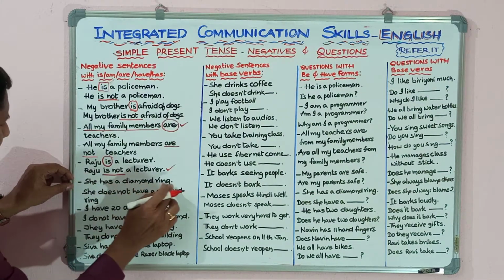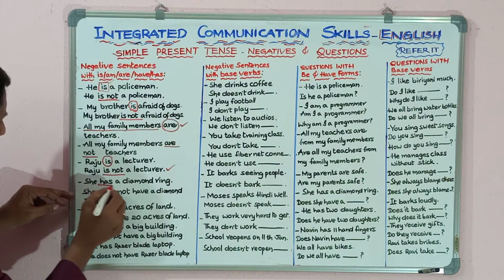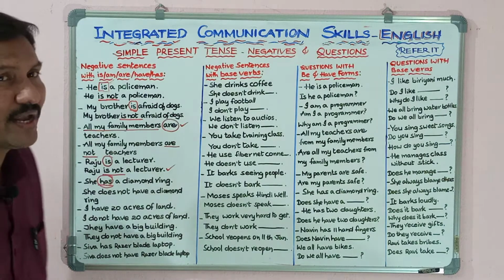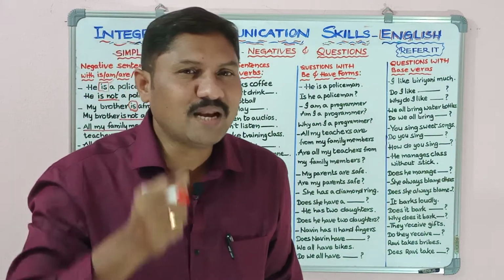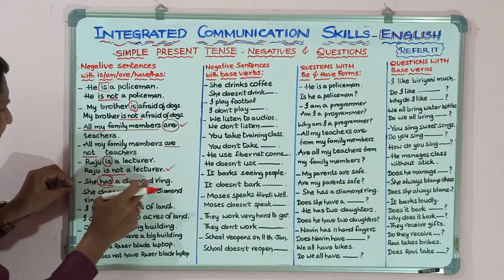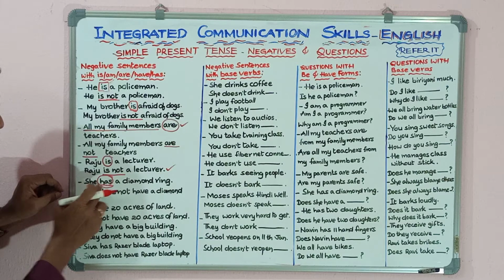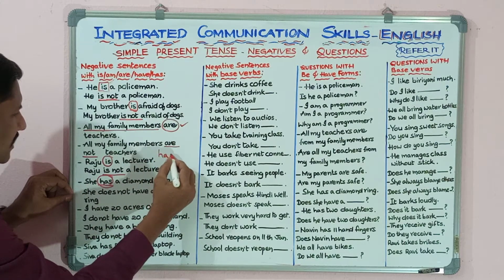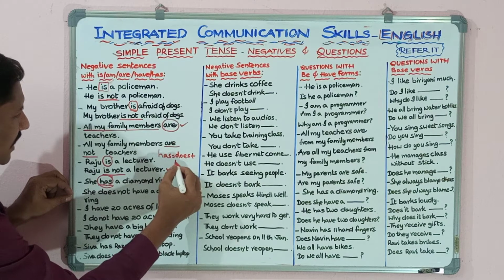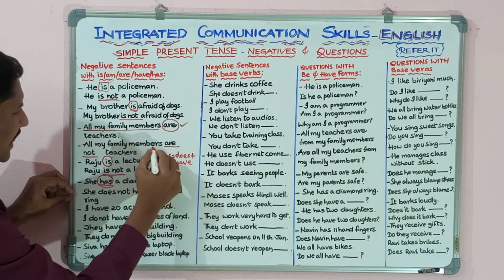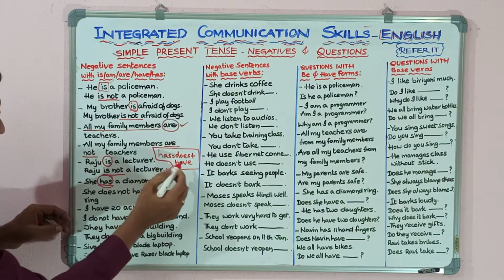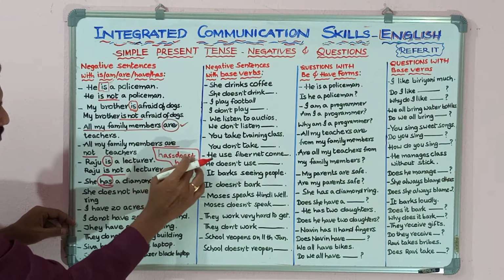She has a diamond ring. So what is the verb here? Has. Friends, here we should be very careful. We should be a little bit vigilant here. Why? Because it's different. She has a diamond ring. Has is a have form. Has is equal to does plus have. Does plus have, very important. So has is divided into does plus have.